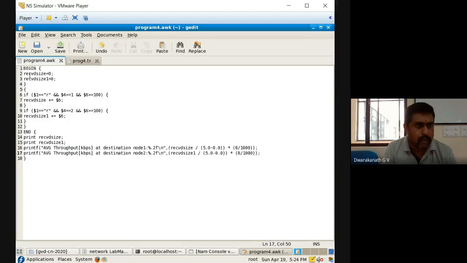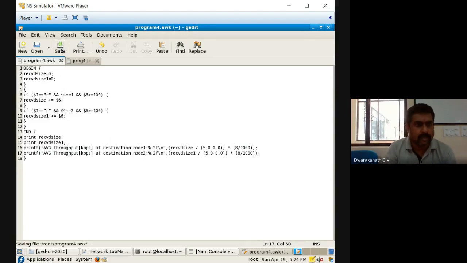So for that we are using 2 variables as the summation of the data it is taking. First one for the first node, second one received size 1 for the second node. Finally we are printing the 2 variables and calculating the average throughput. How? The summation divided by end time minus start time into 8 by 1000. Why? Because we should display that in kbps.